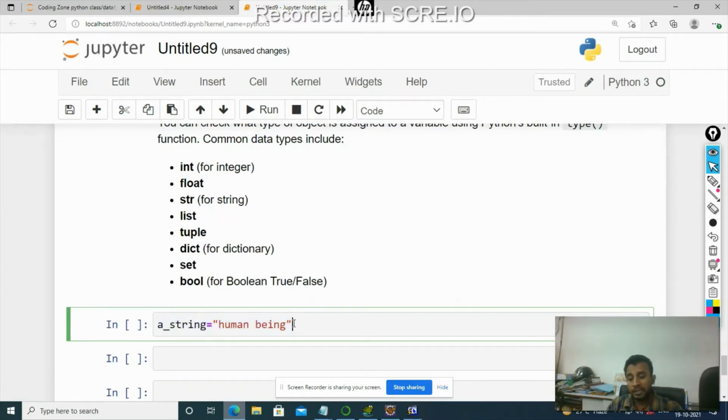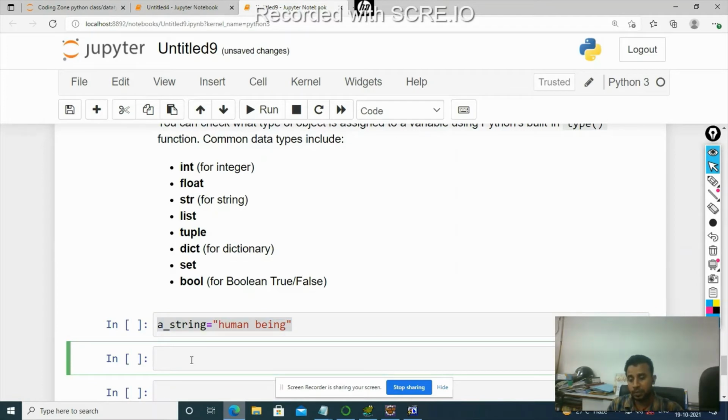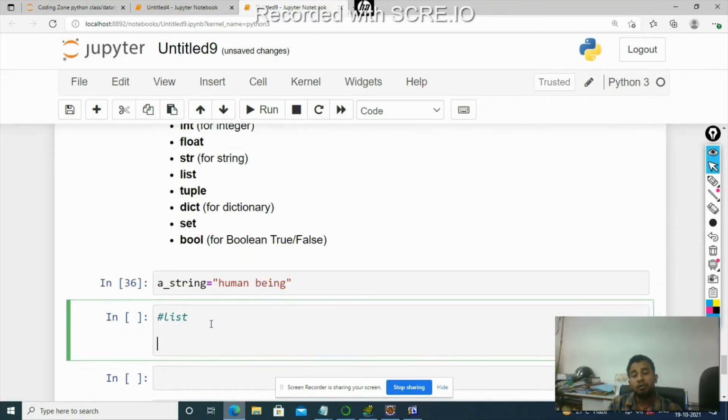Let's talk about list. What is a list? A list is a collection of different data types. For example, let me define a list for you. A list has an opening bracket and a closing bracket, and inside these brackets you can have data of different types.